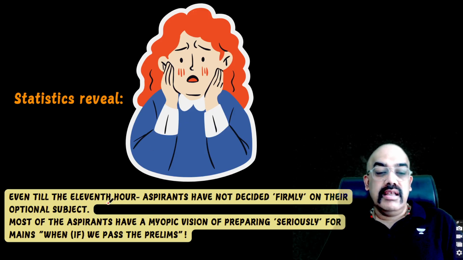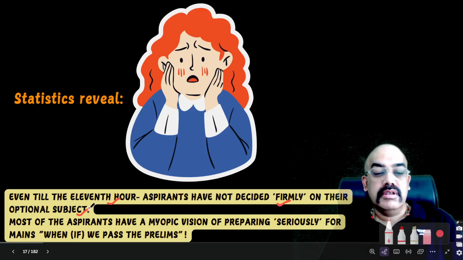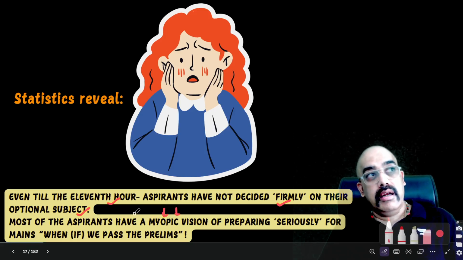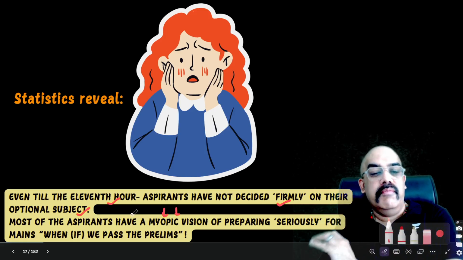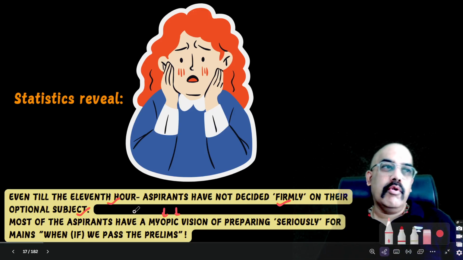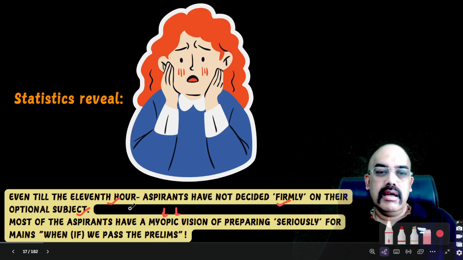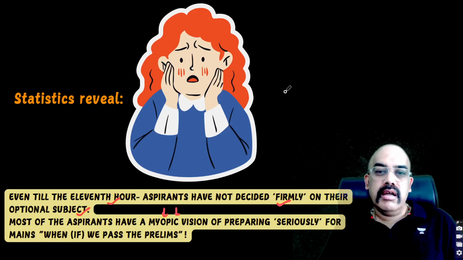So first, now let us take the first step and let's not be like this that even till the 11th hour aspirants have not decided firmly on their optional subject. Most of the aspirants have a very myopic vision of preparing seriously for mains when कि जी हम तब पढ़ना स्टार्ट करेंगे when या if we pass the prelims. और ये आपको ज़्यादातर सोशल मीडिया पे दिख जाएगा. और इसका एक बहुत बड़ा रीज़न very poor level of educators भी है.